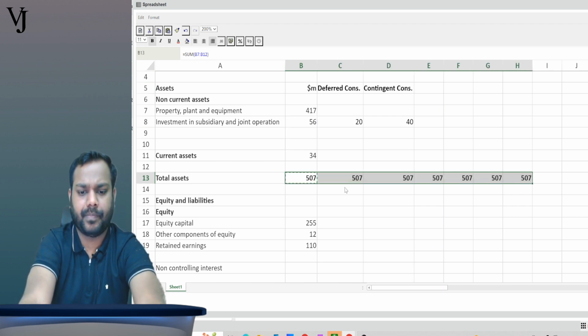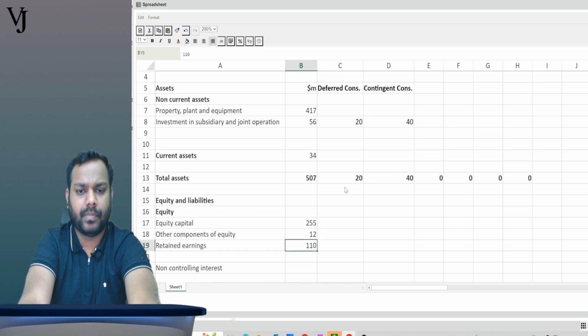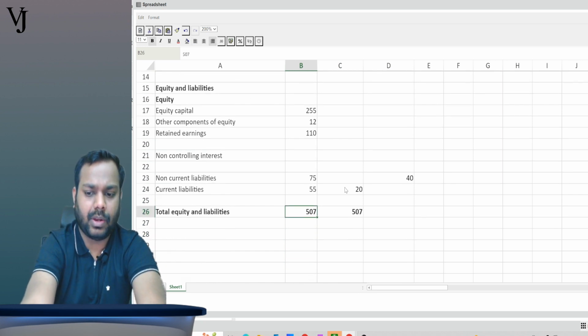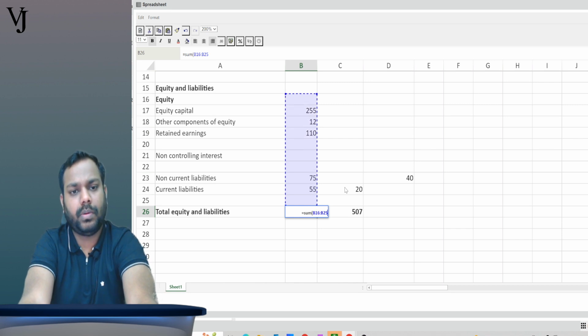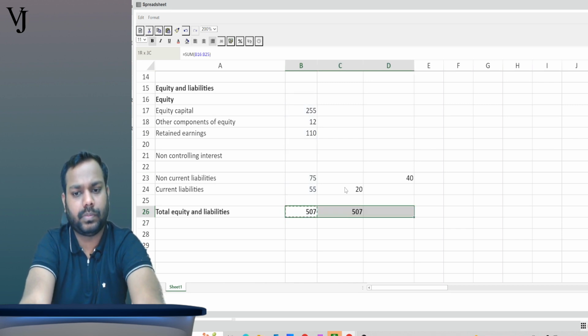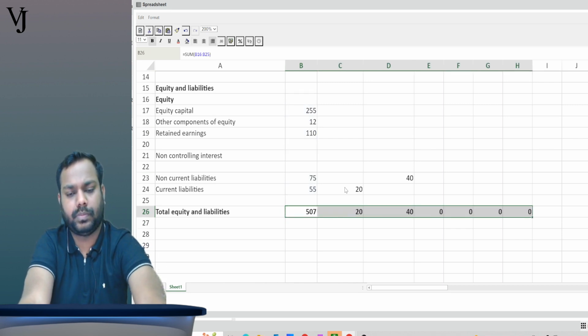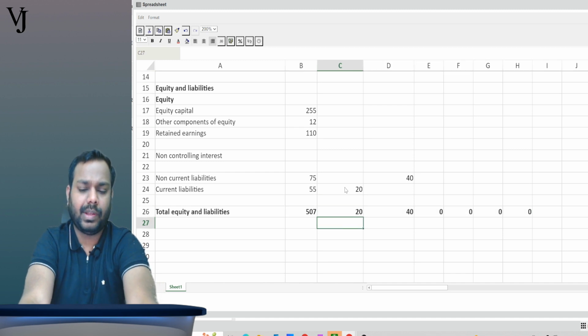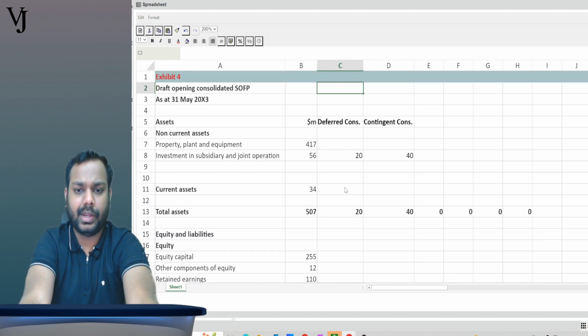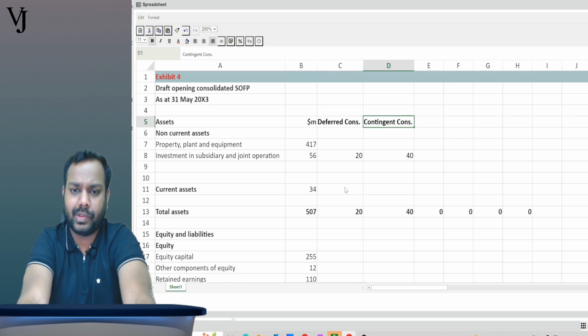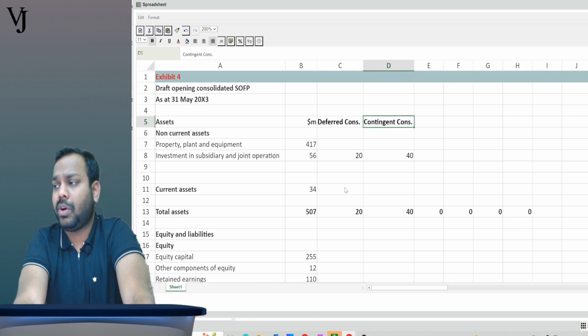Copy, paste. Now sum. Done. See, the impact remains the same, 20 here and 20 here, 40 here and 40 here. So this is the treatment of deferred consideration and contingent consideration on the date of acquisition itself.